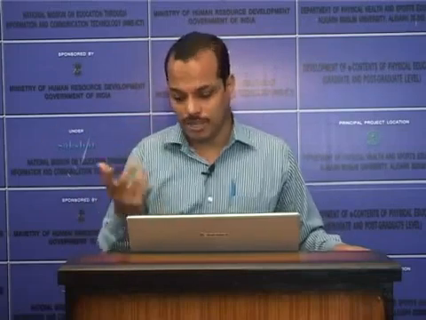So based on the number of fibers extending from the cell body, the neurons can be divided into unipolar neuron, where only one extension will be there; bipolar, where two extensions will be there, one for axon and one for dendrite; and third one is multipolar, which has multiple extensions, like many dendrites and one axon.